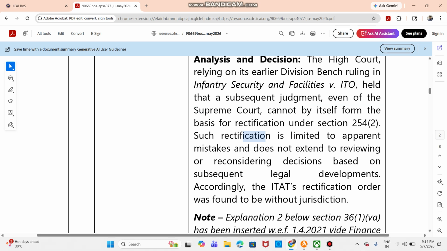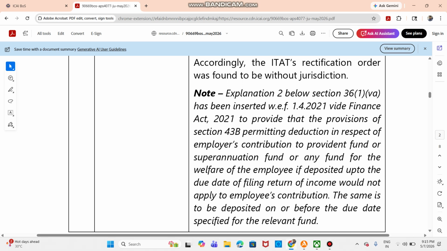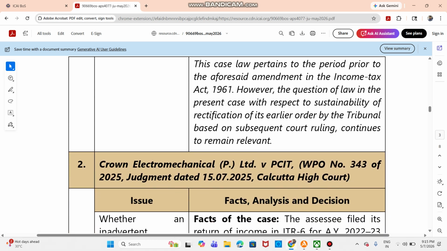I repeat, this has to be reproduced if you want full 4 out of 4 marks, especially in question 5. Such rectification is limited to apparent mistakes and does not extend to reviewing or reconsidering decisions based on subsequent legal developments. So hence the ITAT's rectification order was found to be without jurisdiction. This is what is expected from you, very straightforward, but you need to recall it. Make sure to watch this video 2 times today, and quickly once more tomorrow when you take a break.